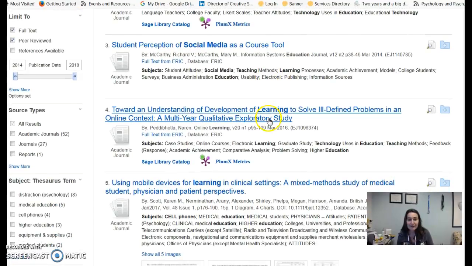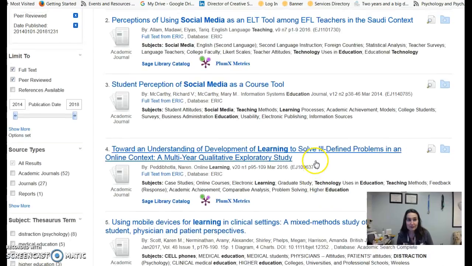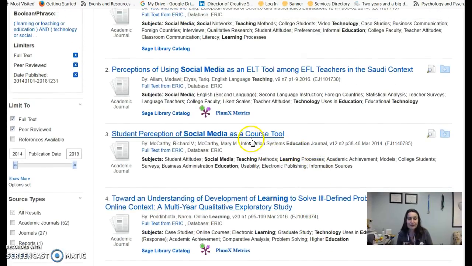how you would access these. Because when you add ERIC, the ERIC database, to the mix, it changes things up a little bit. I can see this is from ERIC. I can see this article from here. It's from the Academic Search Complete database. So the access is a little bit different.